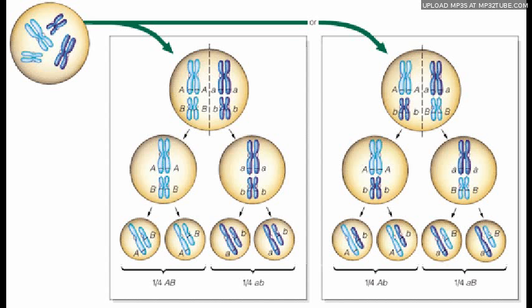Anaphase 2. The centromeres joining the chromatids divide, freeing each sister chromatid from the other. Then each sister chromatid is moved toward the opposite pole. Telophase 2 and cytokinesis. The nuclear membrane forms around the DNA strands in each daughter cell. Meiosis 2 is complete, and cytokinesis occurs. The two nuclear divisions of meiosis result in 4 daughter cells from a single parent cell, each with half the number of chromosomes as the parent.